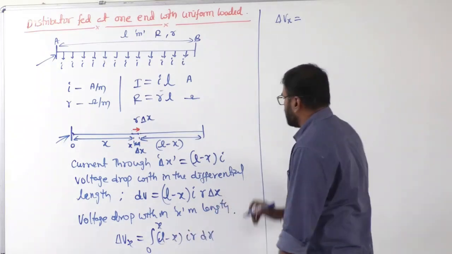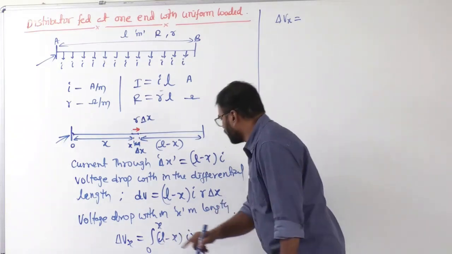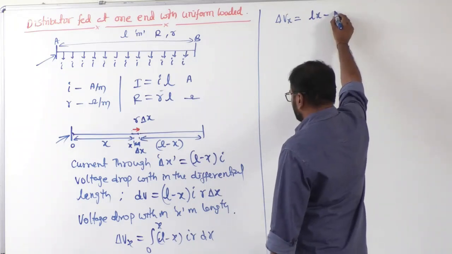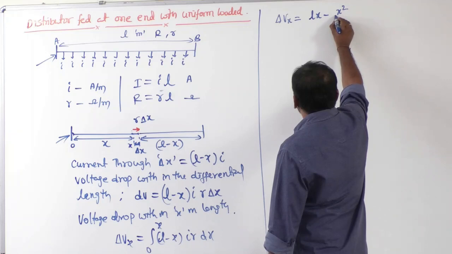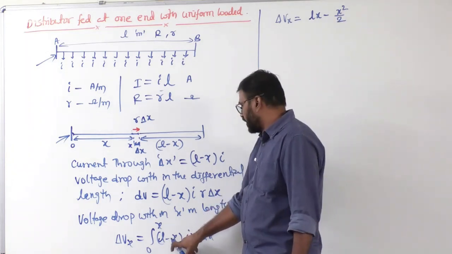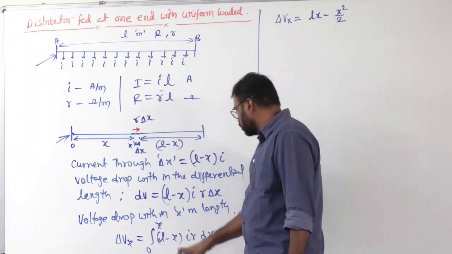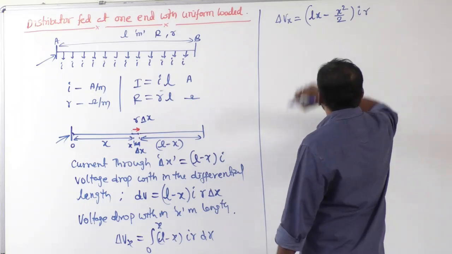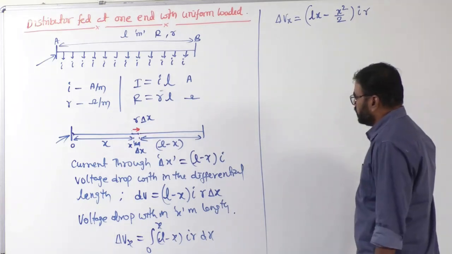L minus x, here? So L into x minus x square by 2. Integration of L is what? L into x minus x square by 2, into I into R. Clear?